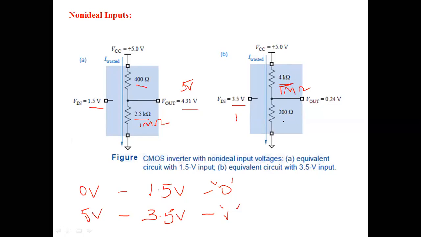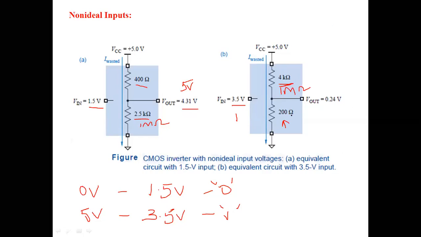And the NMOS transistor should have 100 ohms of normal resistance, but the resistance has now increased to 200 ohms.